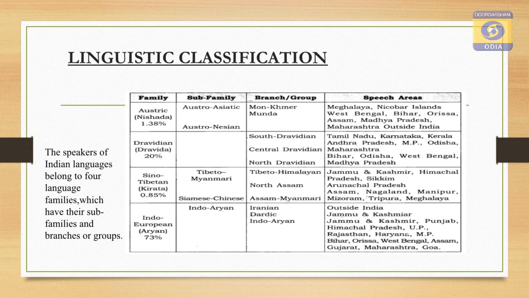In the Dravidian family, Tamil, Telugu, Malayalam and Kannada are the languages, and the Sino-Tibetan group of languages is spoken in Jammu Kashmir, Himachal Pradesh, Arunachal Pradesh and the northeastern states, whereas Indo-Aryan languages are spoken in Jammu Kashmir, Haryana, Rajasthan, Uttar Pradesh, Bihar, Madhya Pradesh, Gujarat, Maharashtra and the rest of the country, spoken by the Indo-European language family.